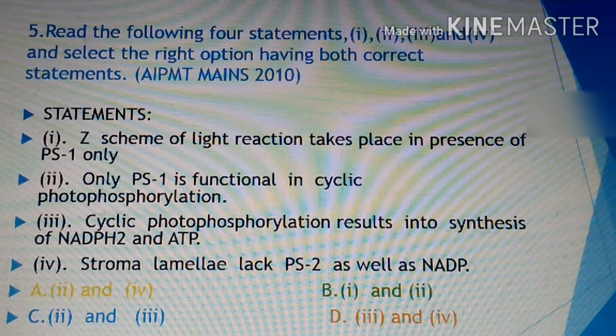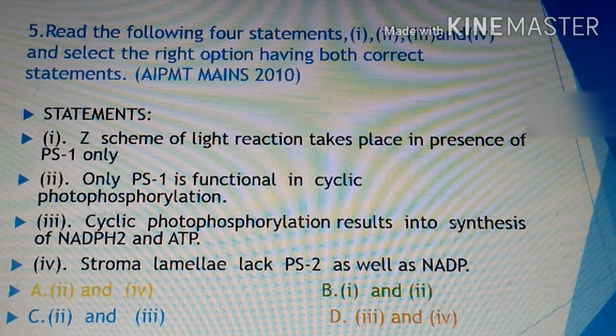See here, first: the Z scheme of light reaction takes place in presence of PS1 only. It is known to us that the Z scheme means non-cyclic photophosphorylation, so with only PS1, this is the wrong statement. Second, only PS1 is functional in cyclic photophosphorylation, this is the correct statement. Third, cyclic photophosphorylation results in synthesis of NADPH2 and ATP, this is also the wrong statement.